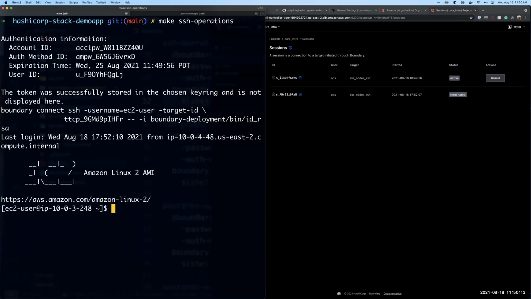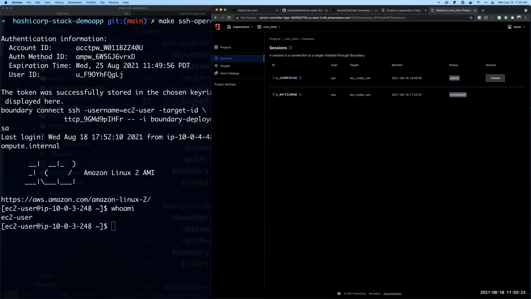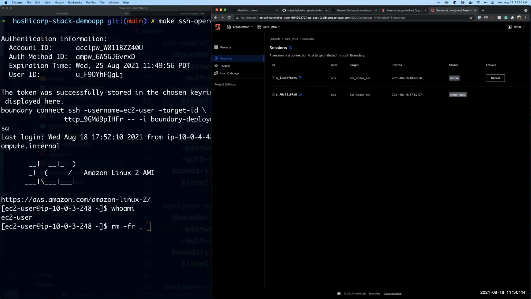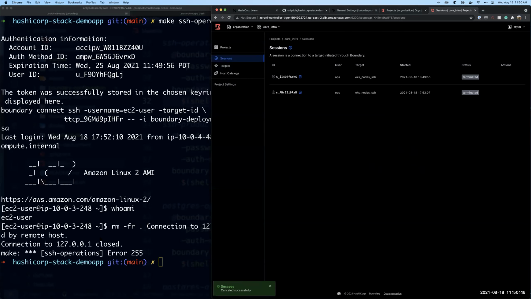So I've run this command, and we can see that we're actually inside of the Amazon Linux machine. Who am I? We're going to see ec2-user. If we wanted to, the nice thing about Boundary too is that we have this ability to control the session right from either the CLI or the UI in this case. So I'm logged in and, let's say, I'm about to do something that isn't well advised, or say that you're seeing a session that isn't expected. You can actually thwart that in real time if you're paying attention. Hit cancel, and then we'll see that gets closed out automatically, which is really nice.